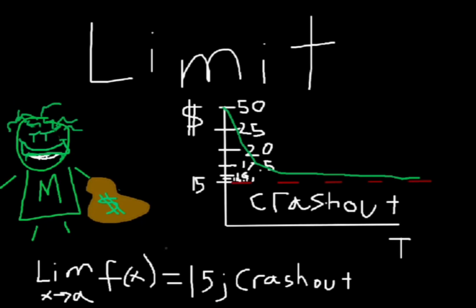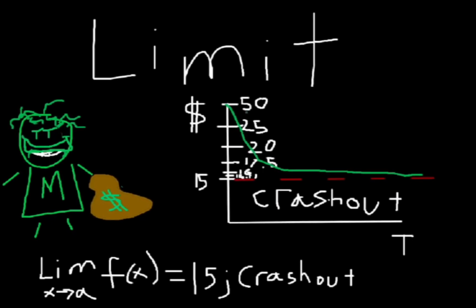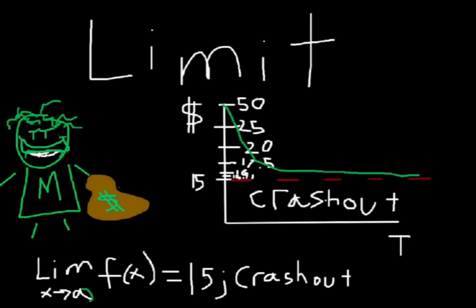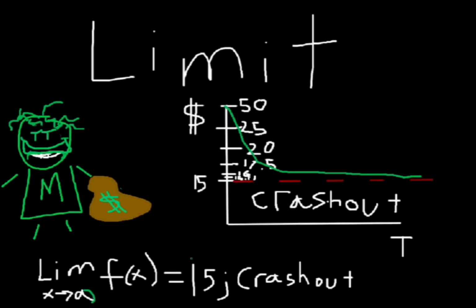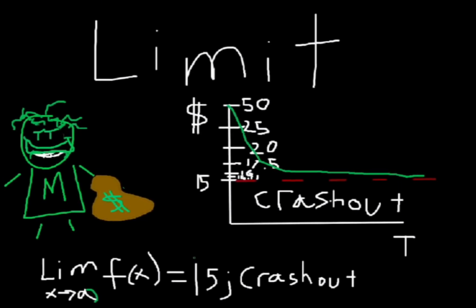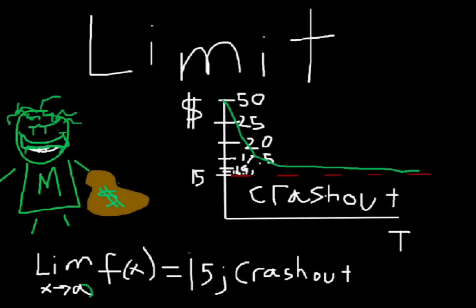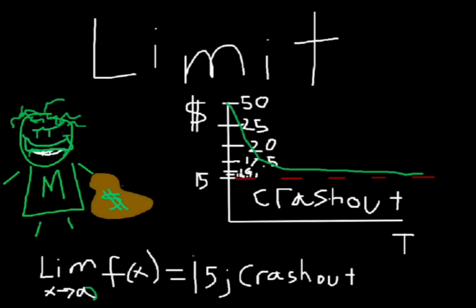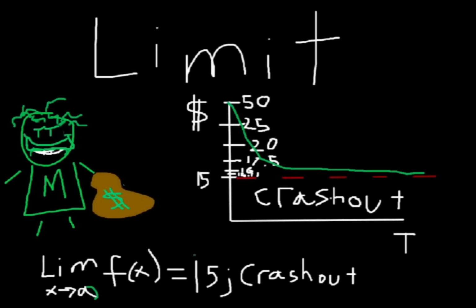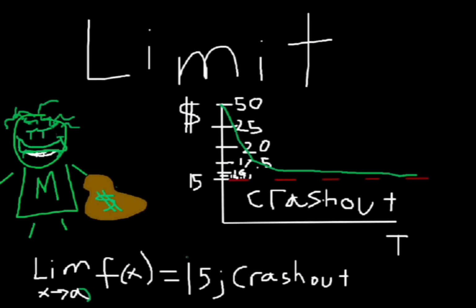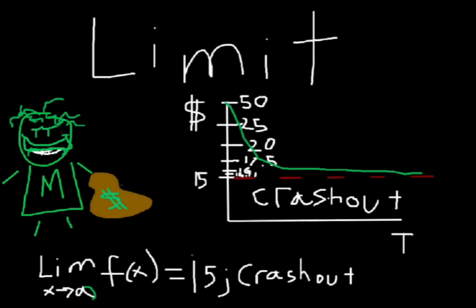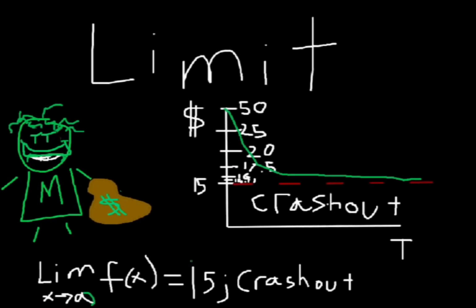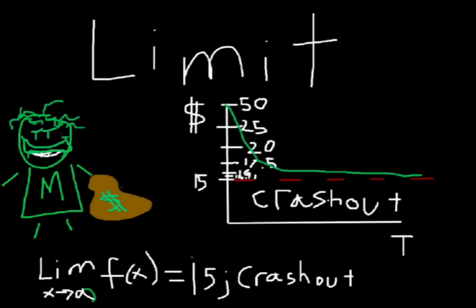So, going back to this limit, if this was a graph to help Simon, this would be the limit as x approaches infinity of f of x equals 15. Never have Simon go past $15 of Matt's money. As you can see from the graph, well actually this should be a t not an x, but you know. So as t approaches infinity, Matt will eventually crash out, but until then, Simon shall ask for less and less money over time.